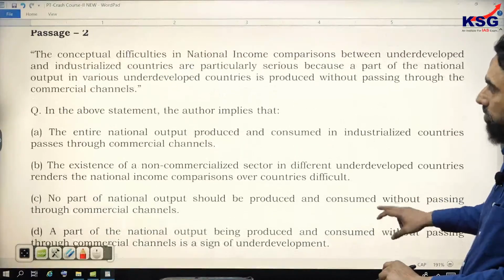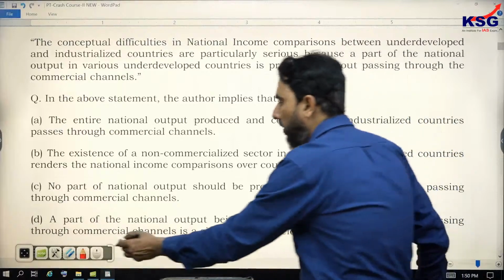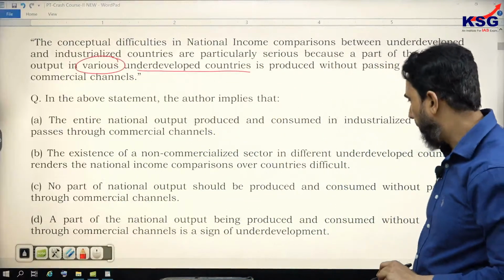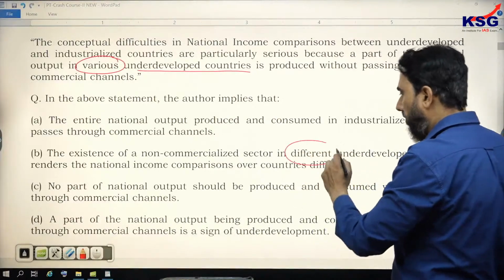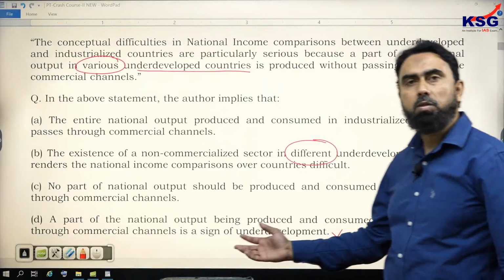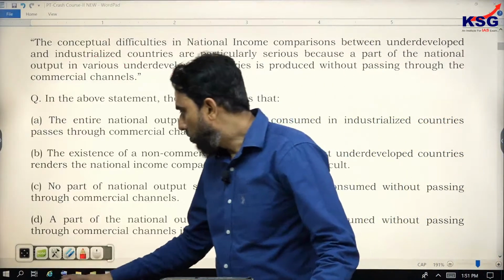Of the quantifier, the author has said here the various underdeveloped countries. He has not said all the underdeveloped countries, and here the different underdeveloped countries option was correct. But option D was wrong because it did not discuss that all countries have the same.